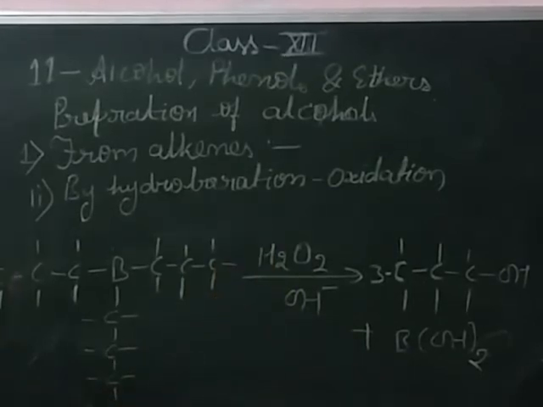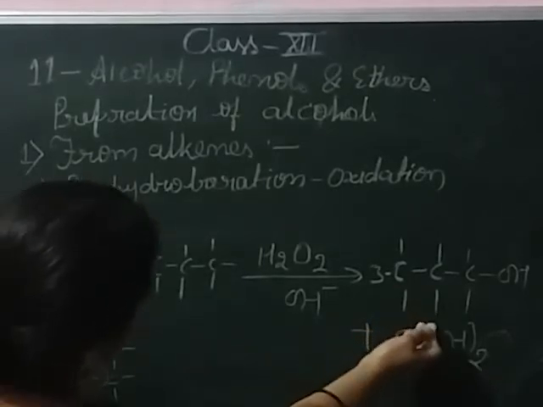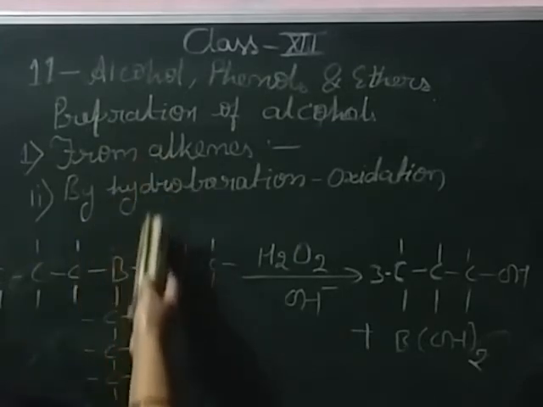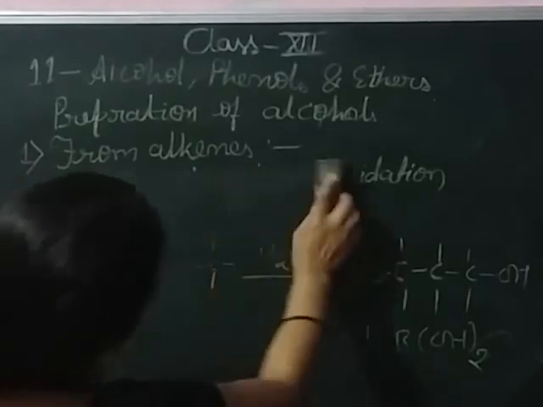I am repeating again. When the alkene reacts with the diborane, it forms the trialkyl borane, which is oxidized to alcohol in presence of hydrogen peroxide and aqueous sodium hydroxide. So this is the second type of preparation of alcohol from alkene.